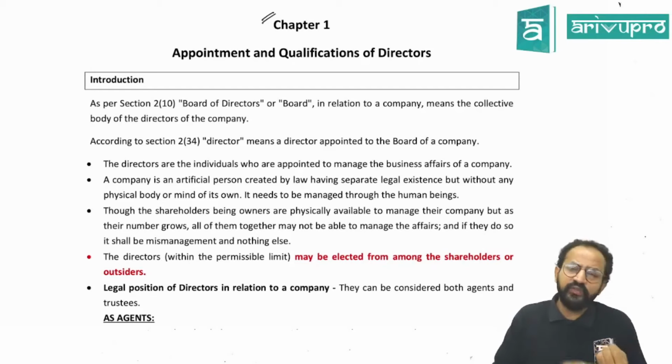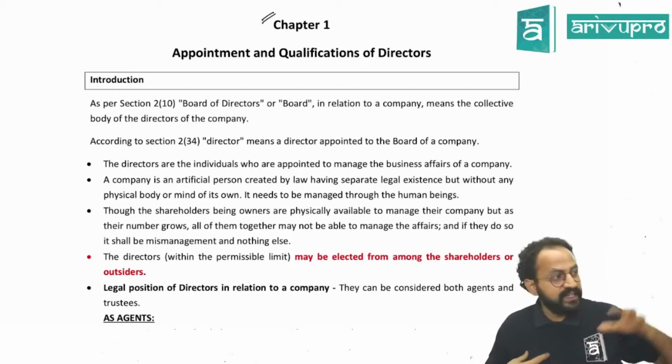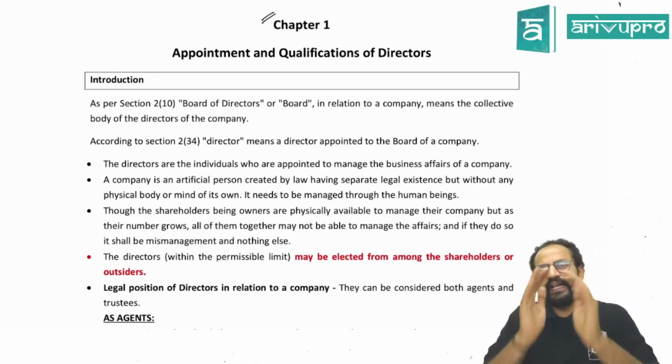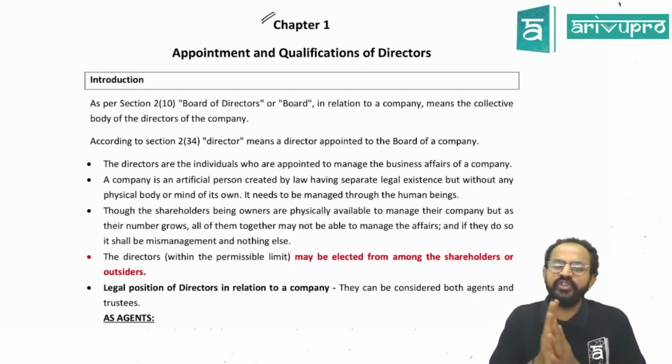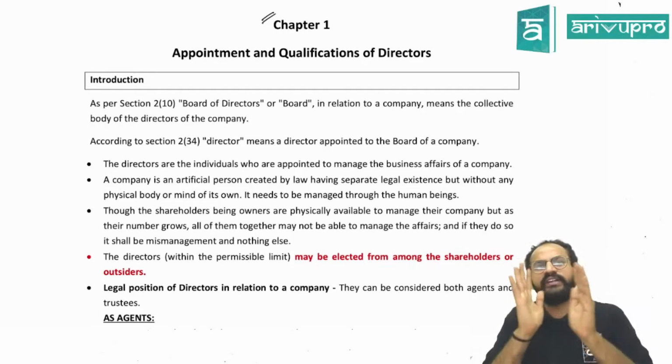They cannot take care of the day-to-day affairs of the company. So we have appointed the directors to do this job for us. So the directors are the main essence of this particular chapter. This chapter mainly revolves around the directors.